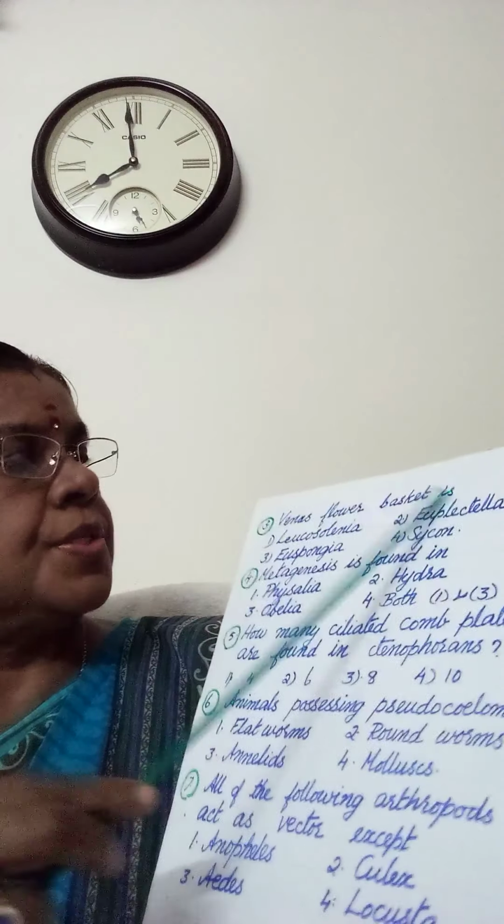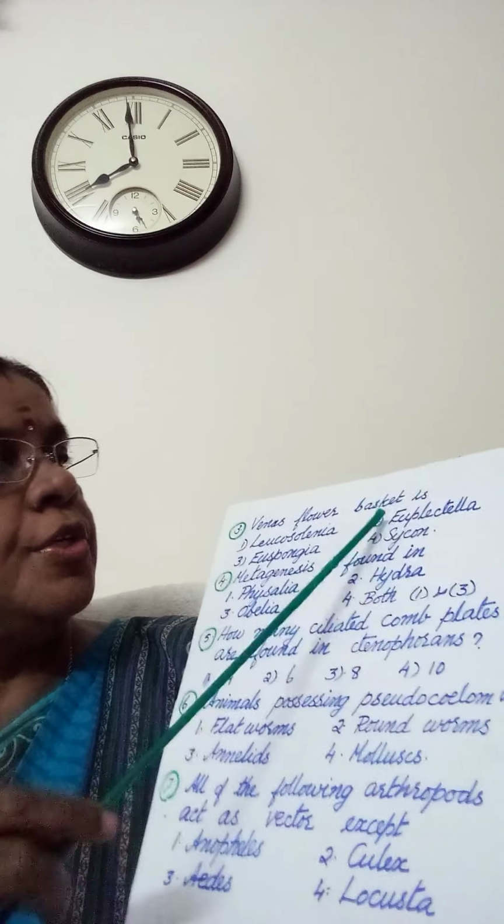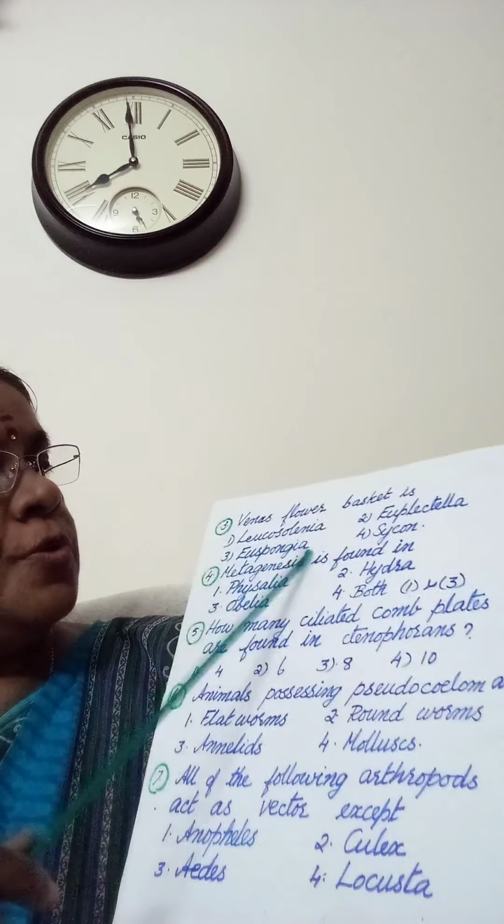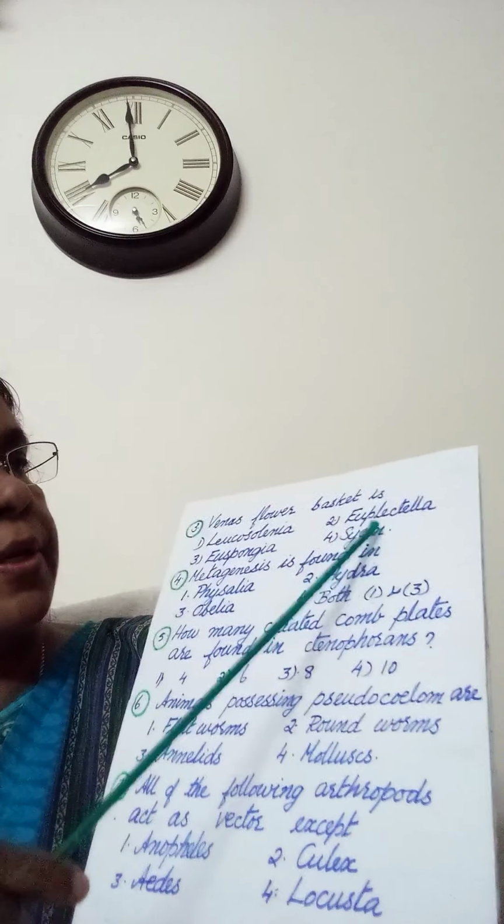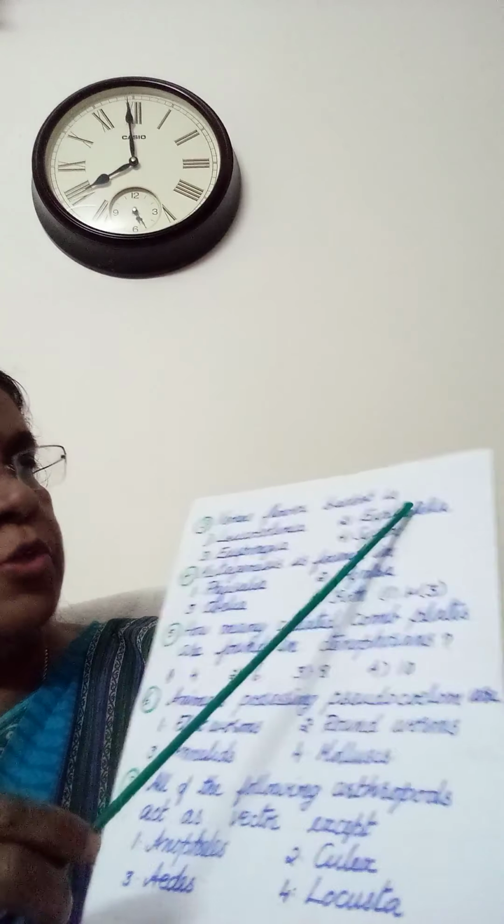Then next question. Venus flower basket is 1. Leucosolenia, 2. Euplectella, 3. Euspongia, 4. Scypha. Answer 2. Euplectella.